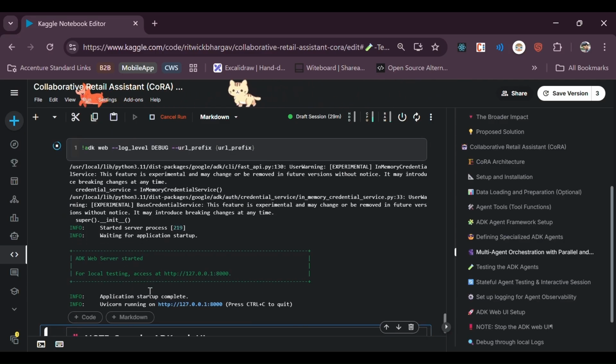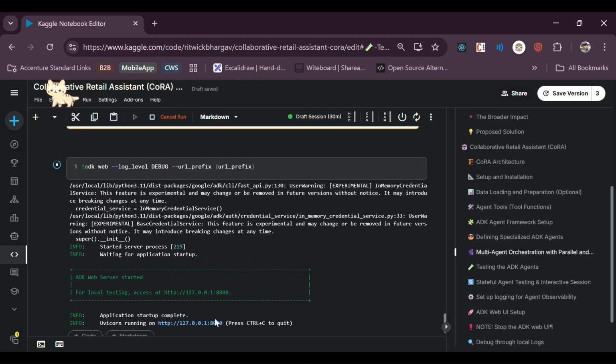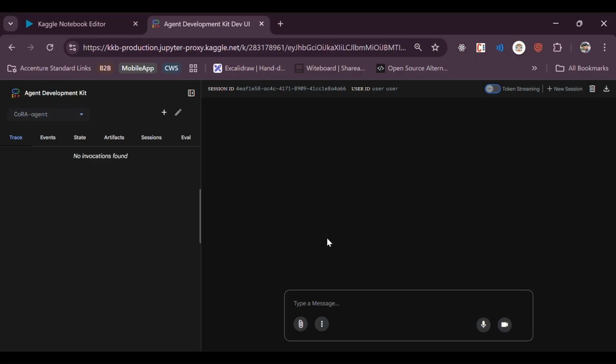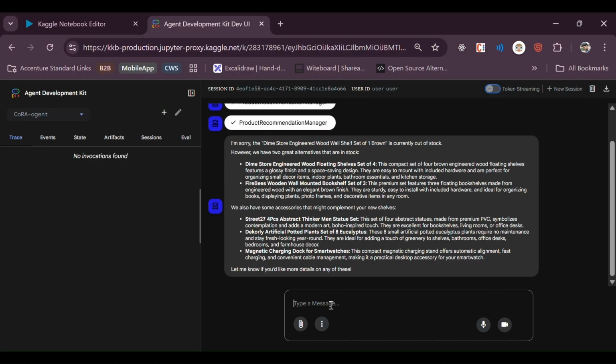Okay, so the server process has started. Let's open the ADK web view. Now we are at the Agent Development Kit UI. So we will ask the first question. This is the same question where we started with the problem statement. We are looking to decorate our house and we are planning to use wall shelves. We are asking, can it make a recommendation?